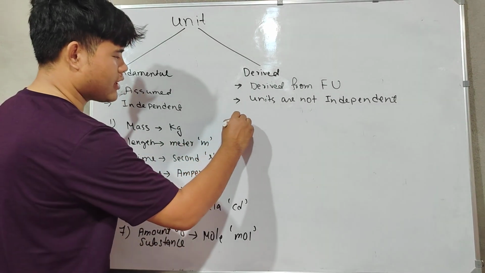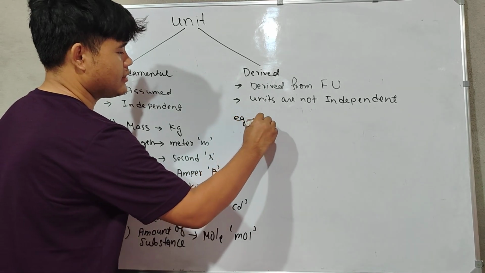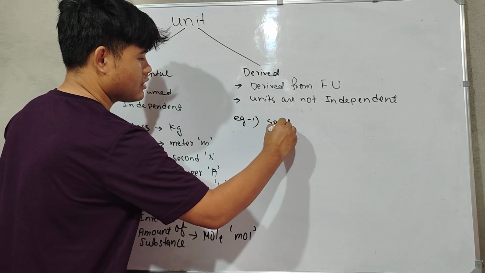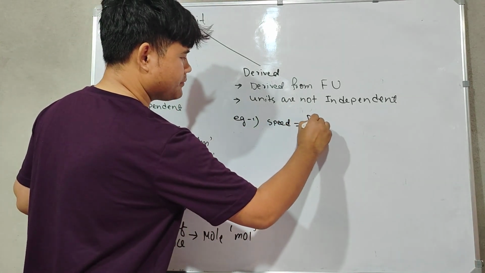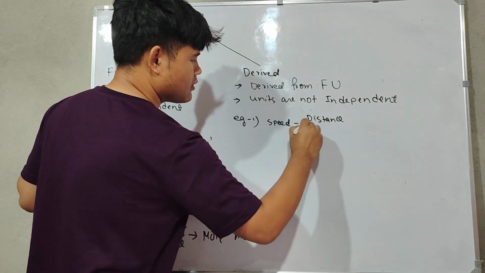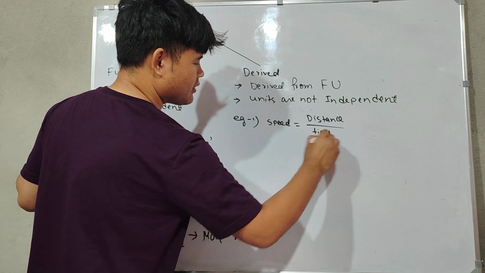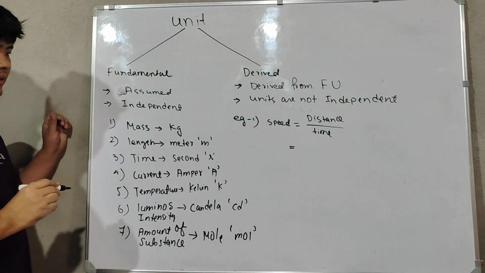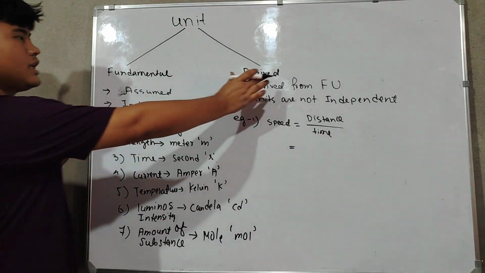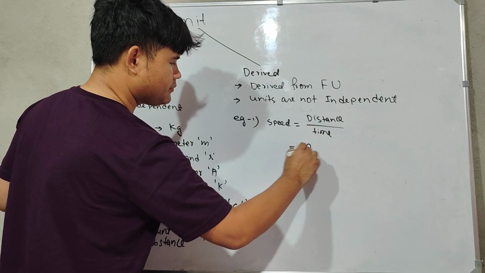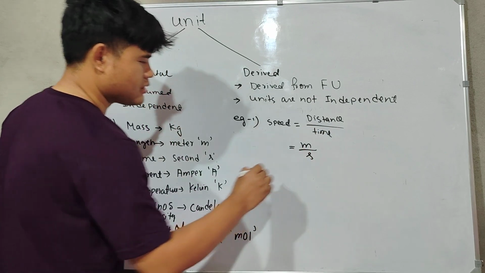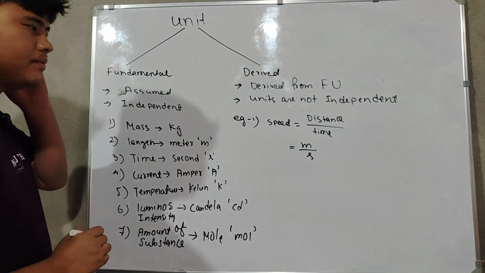For example, we'll take the formula of speed, which we know: distance by time. We need only the units, because we are finding the units only. The distance unit is the meter and the time unit is the second.